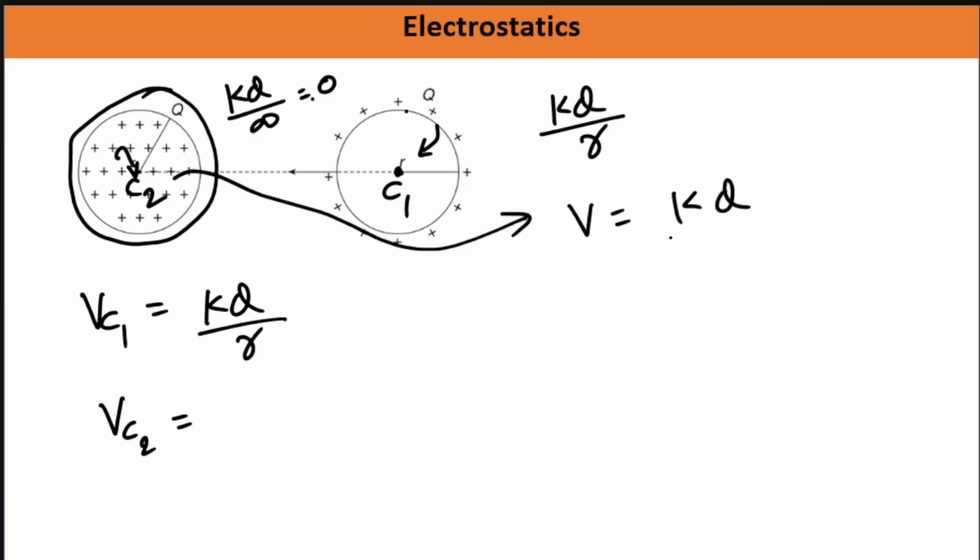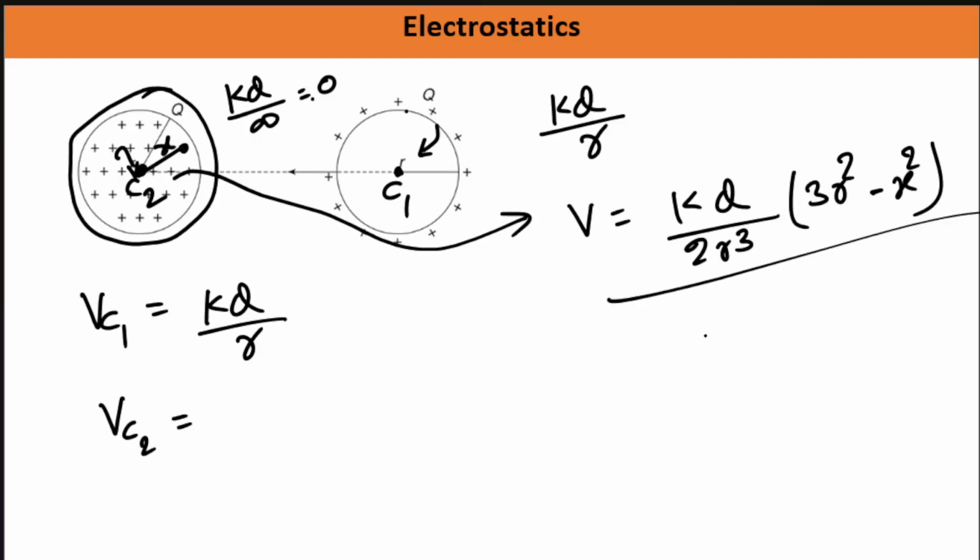V equals kq by 2 radius cubed into 3 radius squared minus that concerned point, so let's say that is x squared. So at any point which is at a distance of x from the center, potential will be this much. And here the C2 point is where it is at the center, so basically x is 0.